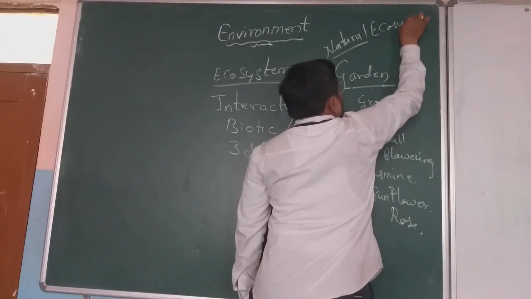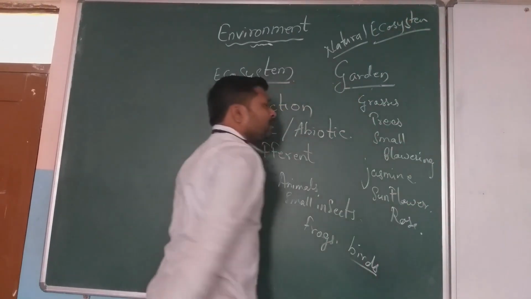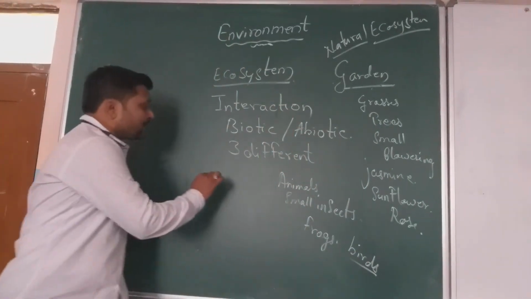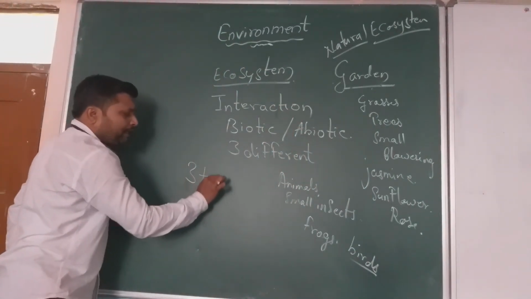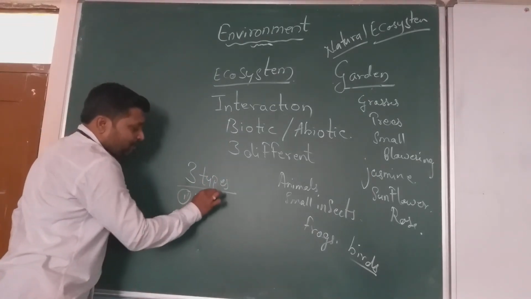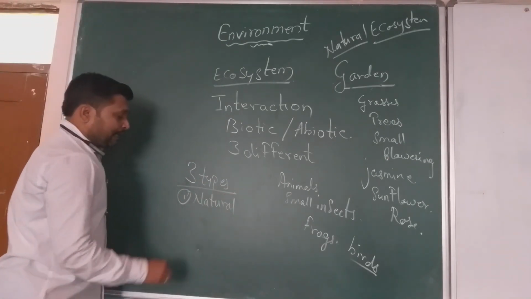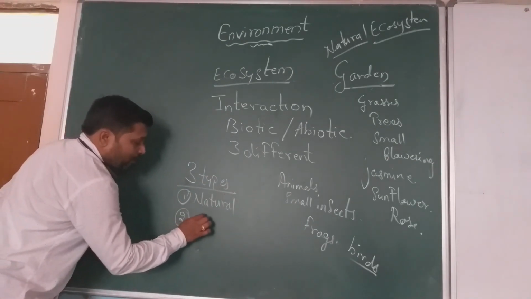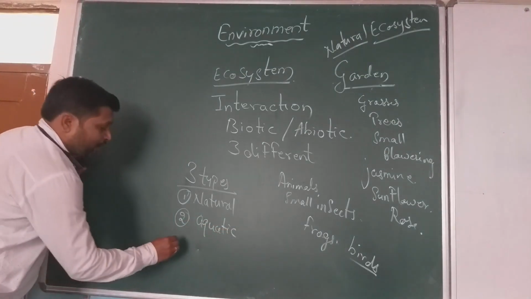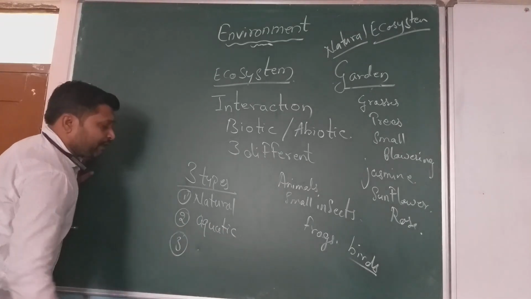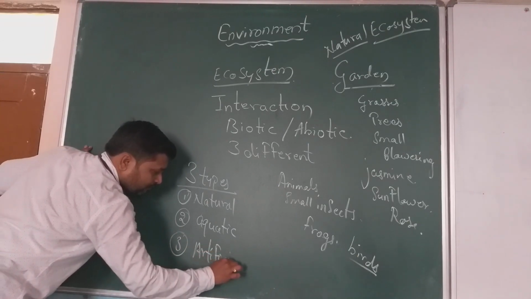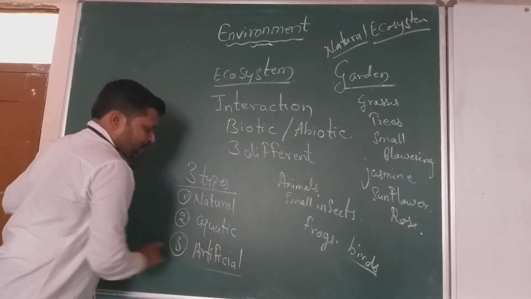When we talk about the ecosystem, remember that we have classified many types, but majorly we classify into three types. First, we have the natural ecosystem. Then the second is the aquatic ecosystem. And the third one is the artificial ecosystem.